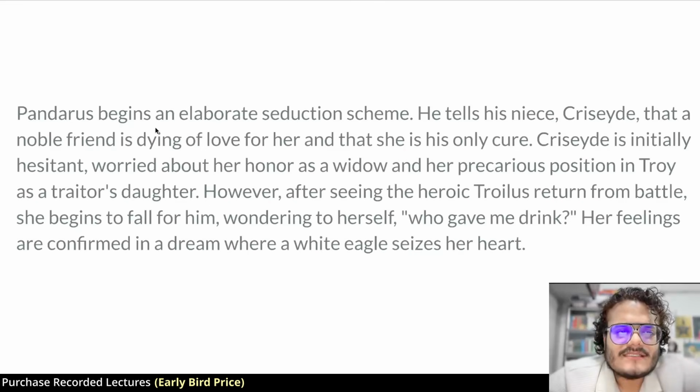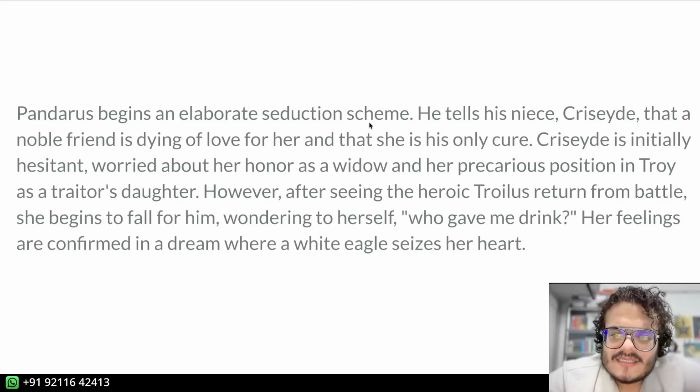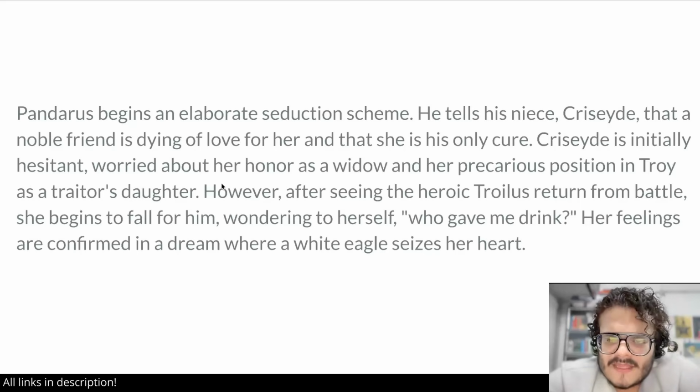Now, Pandarus begins an elaborate seduction scheme. Basically, he is going to try and make sure that the two of them fall in love. He tells Cressida that there is a noble friend who is dying for her love, and she is the only cure. Cressida is hesitant in the beginning because she is worried about her honor as a widow.